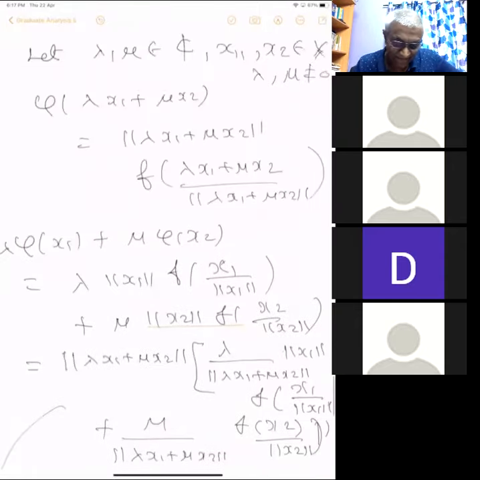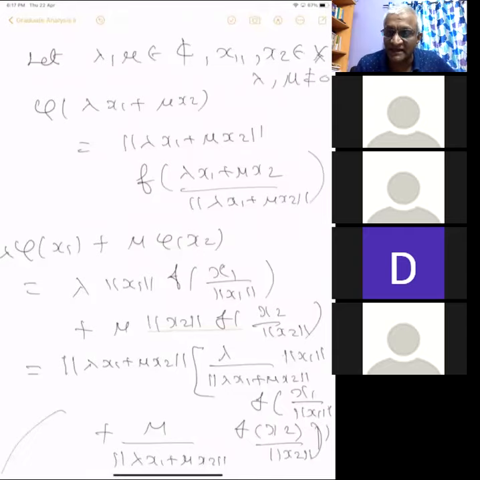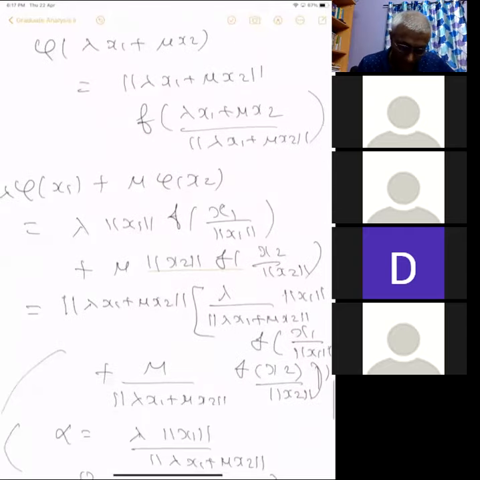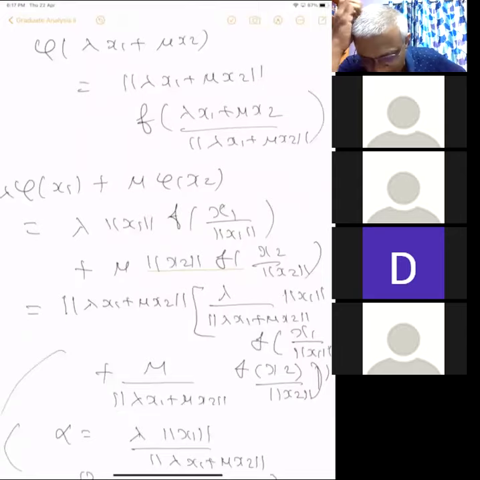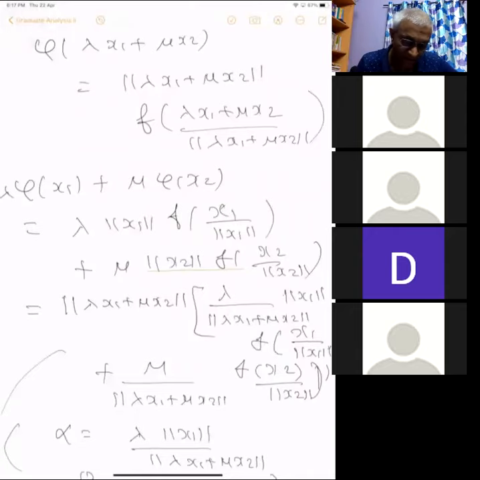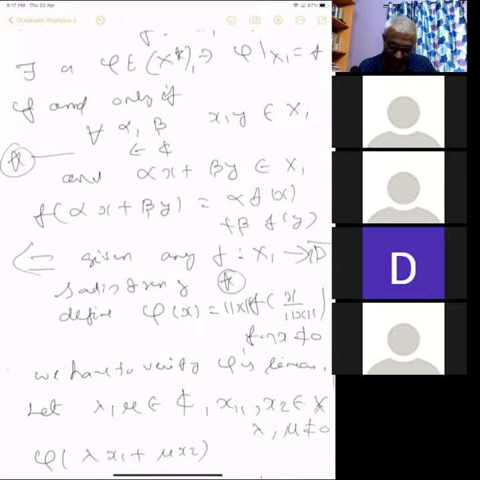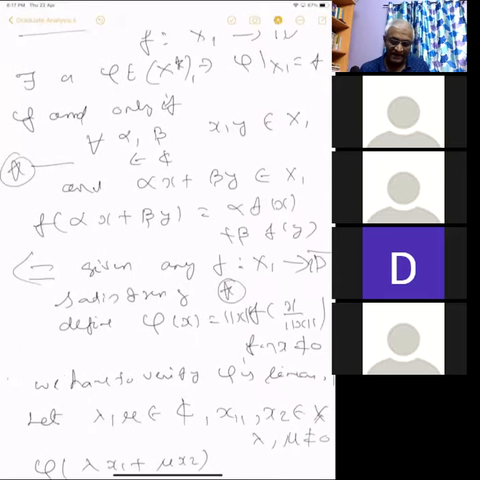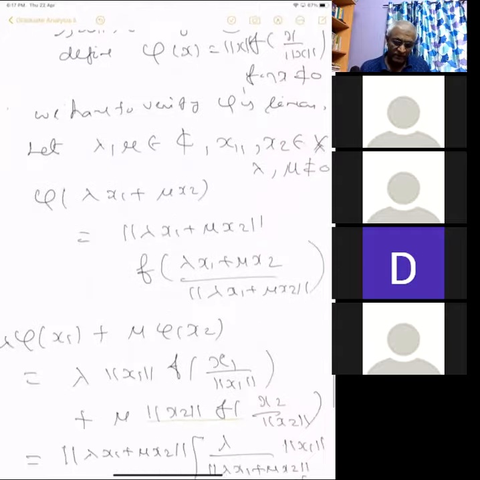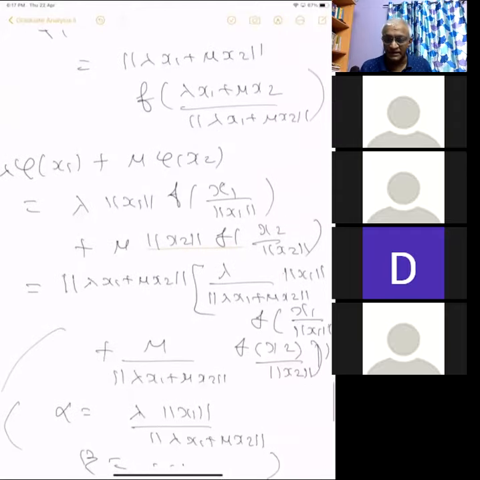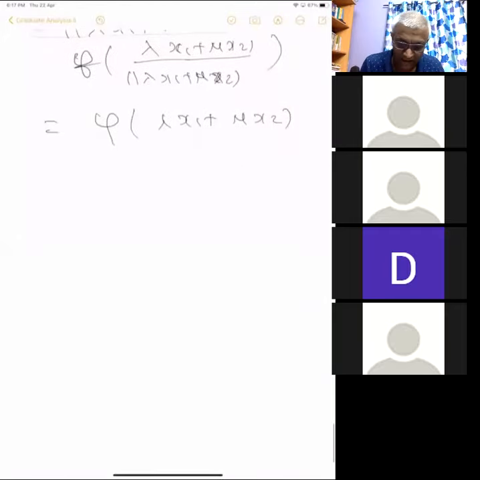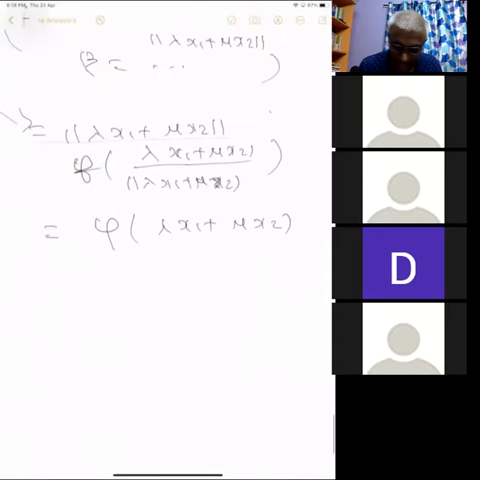There is really nothing. We have an f which satisfies linearity in the restricted sets. Then we define a functional phi using this f by this condition. Here we define it like this. So then you verify the linearity of the phi using that. If you don't understand, you look at it again. It's an easy exercise.